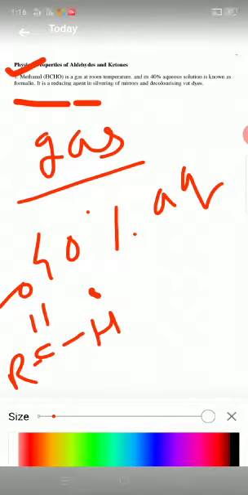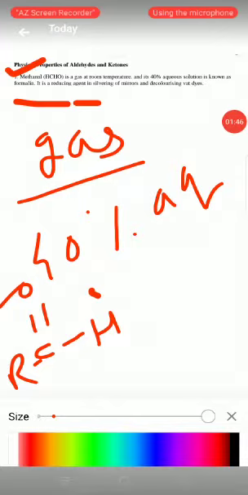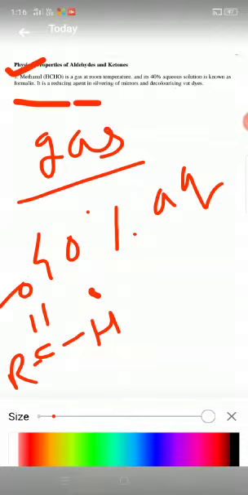Students, when you go to the biology or zoology lab, you see that some specimens are kept in a bottle with some chemical. That chemical is formalin. These specimens are preserved in formalin solution. Formalin means a 40% aqueous solution of methanal or formaldehyde. This is the first physical property.